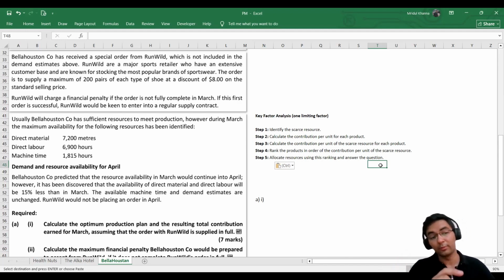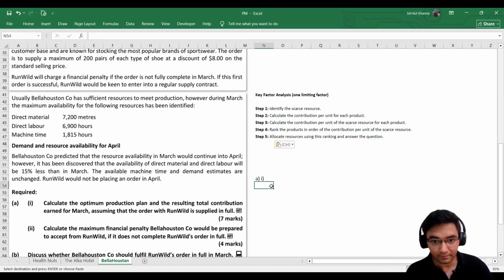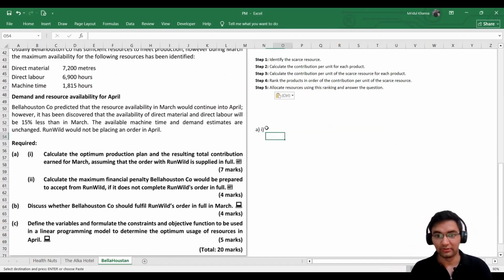Accordingly, we will be producing that kind of product first, and the one with the third ranking we will be producing last. Step 5: allocate resources using this ranking and answer the question. Okay, here we go. So I'll just write here optimum production plan.